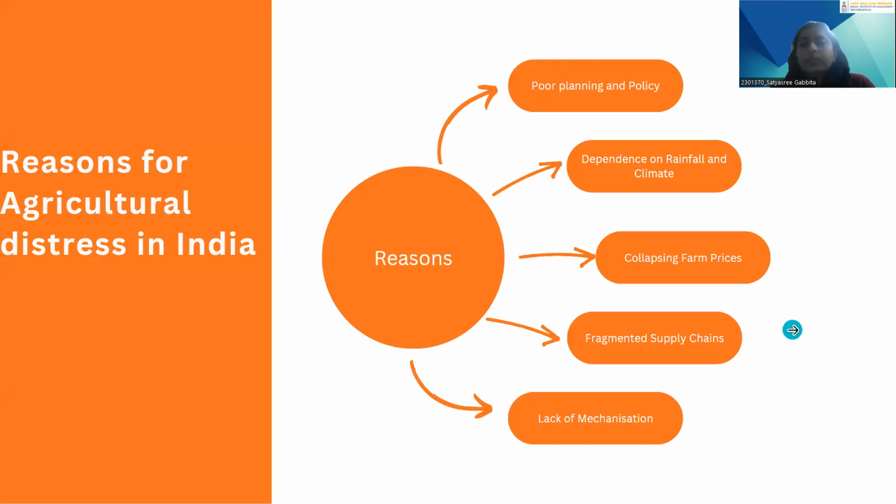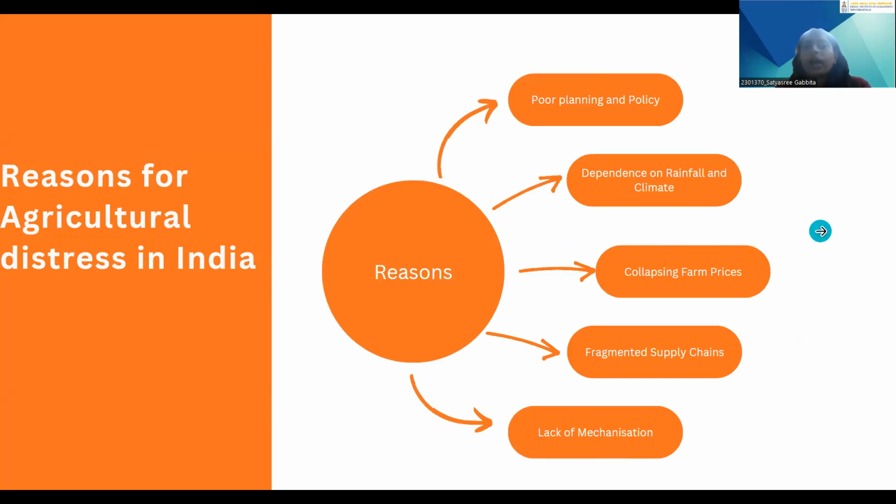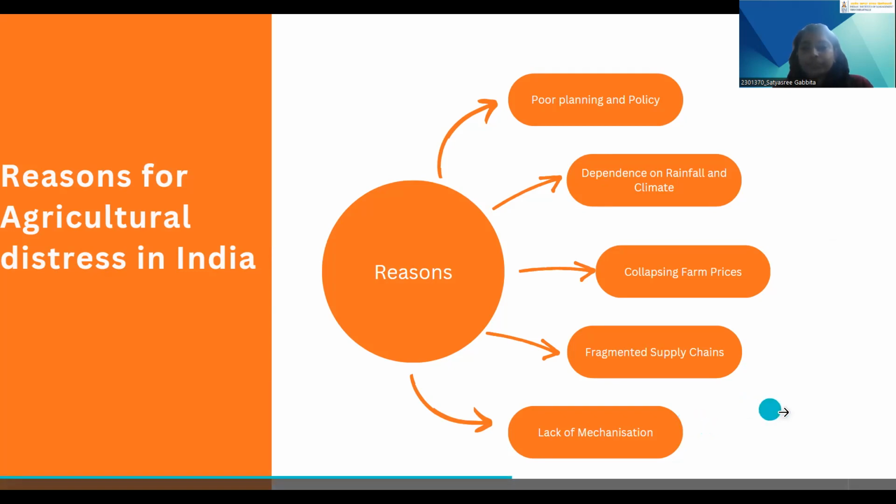The poor planning and policy. The policy measures that have been taken are not really effective, and agriculture in our country is heavily dependent on the monsoons, and rainfall and climate temperatures do affect it. Collapsing farm prices is one of the reasons. Fragmented supply chains and lack of mechanization. What do we mean by lack of mechanization? Although there are a lot of technological developments coming up in the agricultural sector, they have not been widely acknowledged or implemented. So this is how the lack of mechanization shows up.